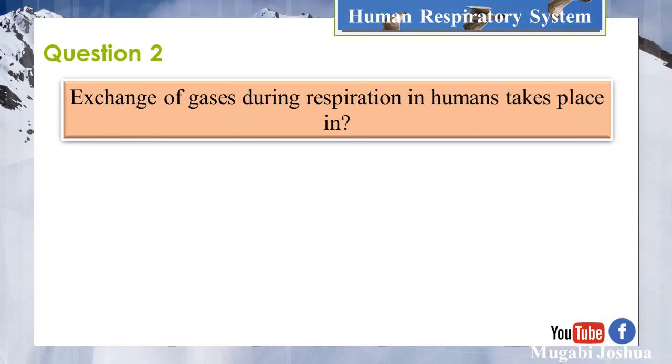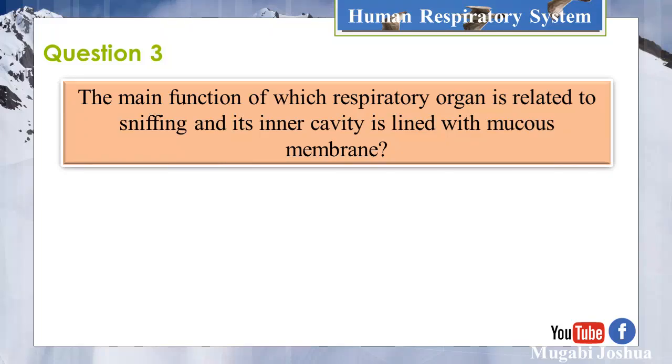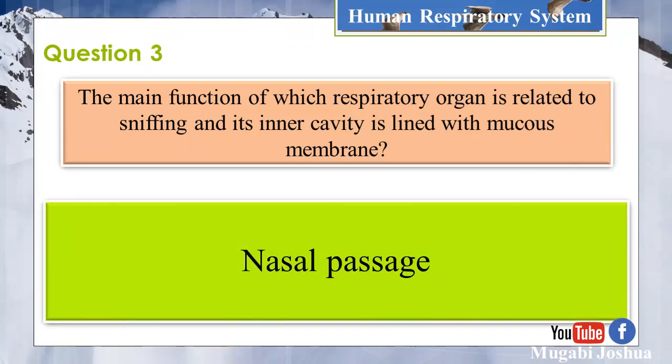Exchange of gases during respiration in humans takes place in lungs. Question 3. The main function of which respiratory organ is related to sniffing and its inner cavity is lined with mucous membrane? Nasal cavity.